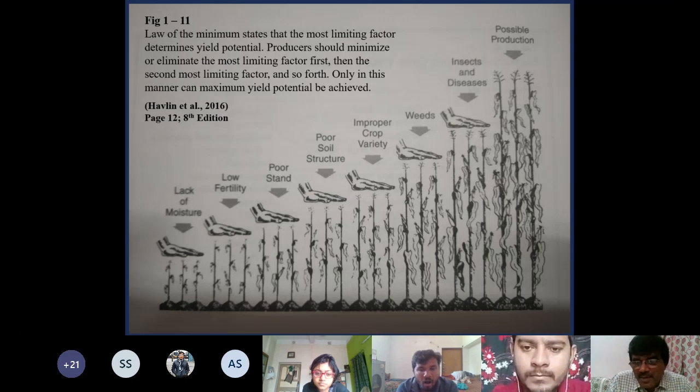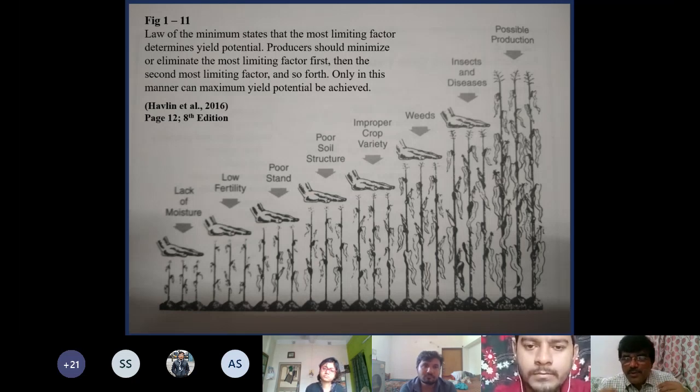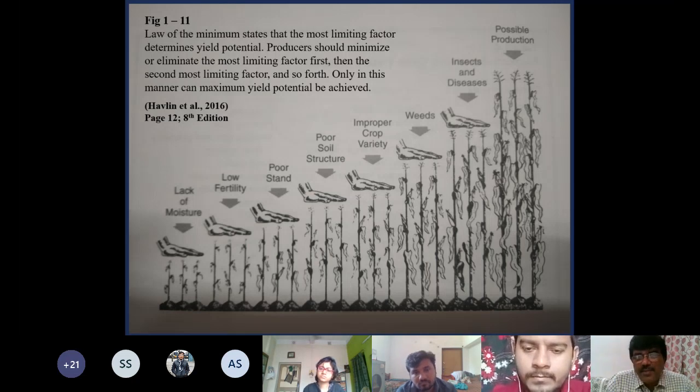So in the beginning, there may be lack of moisture. Then you have applied the water. Then fertility may be low. Then you need to apply the nutrient. Then there may be poor stand of the crop. Then you can put some more seed. You can plant. These are hypothetical examples. And then if you have overcome poor stand and so on, it will go on. So in the beginning, there may be one factor which will control the others, which is in least amount.